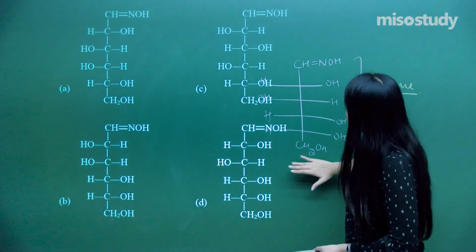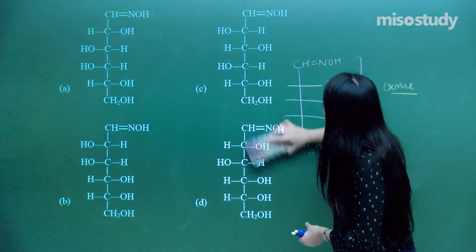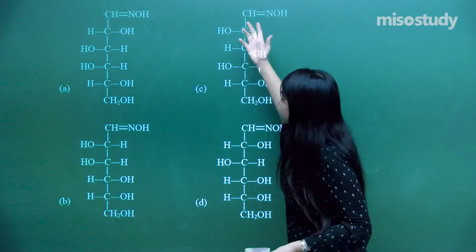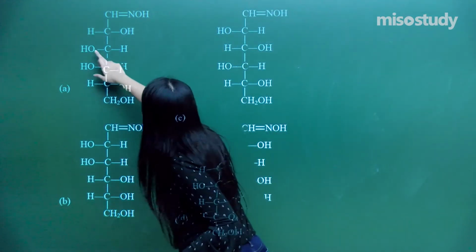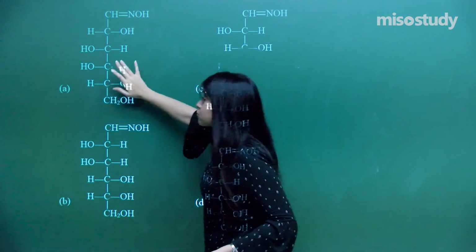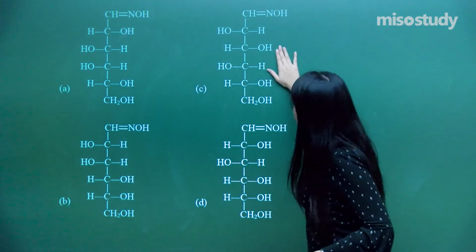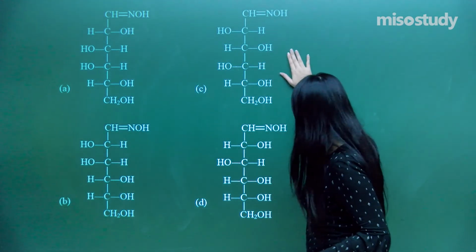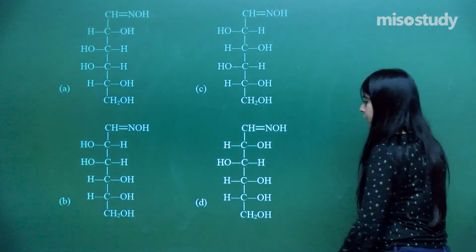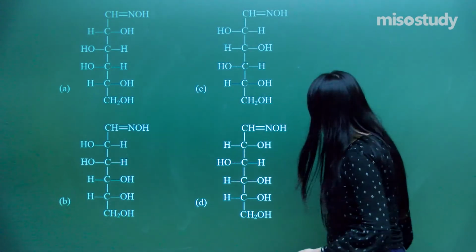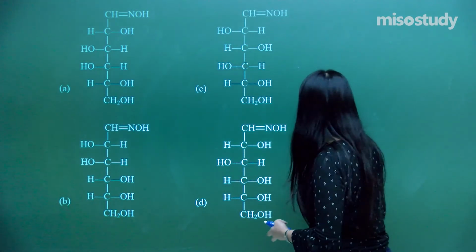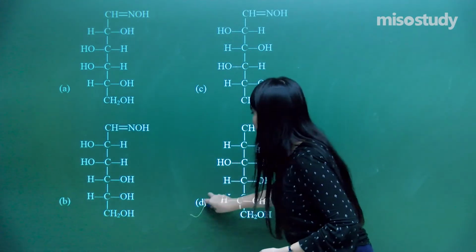Now let us just compare the rest of the structure. The rest of the structure will be something like what we have made, that is the actual structure of glucose, OH to the right, then left. No, this is not done over here, that is galactose. Also this structure is not our concern. If you see over here, yes, definitely that is what we have made in the case of glucose. So just be very careful how the configurations of OH are arranged. So that is our answer. D is the answer over here.